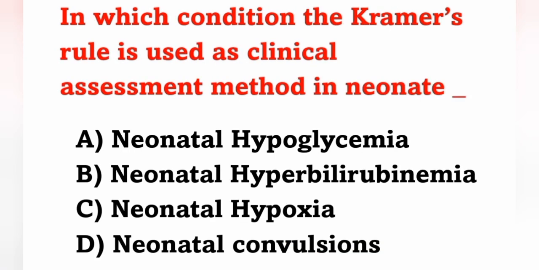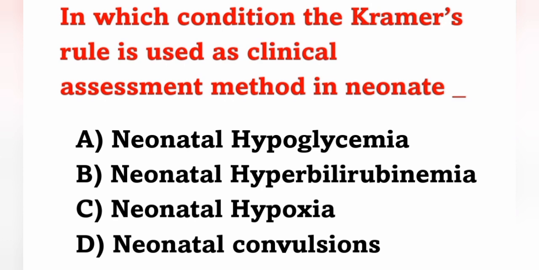Move on to the next question. In which condition is Kramer's rule used as a clinical assessment method in neonates? Options: option A, neonatal hypoglycemia; option B, neonatal hyperbilirubinemia; option C, neonatal hypoxia; option D, neonatal convulsion.